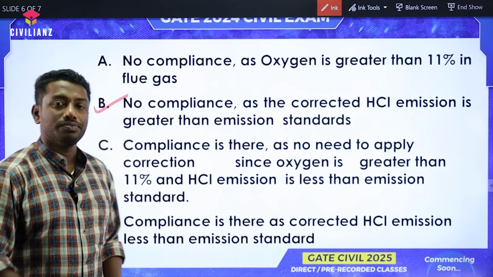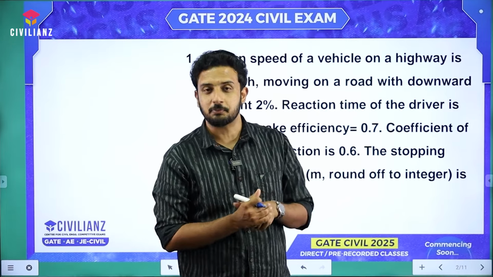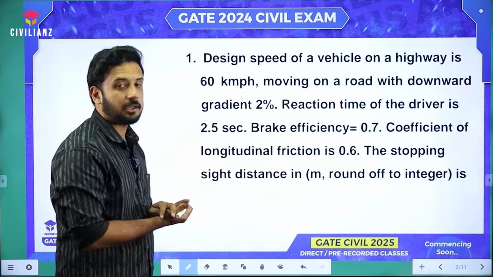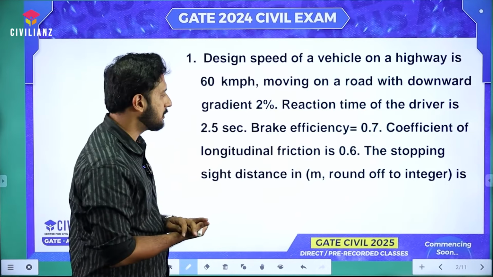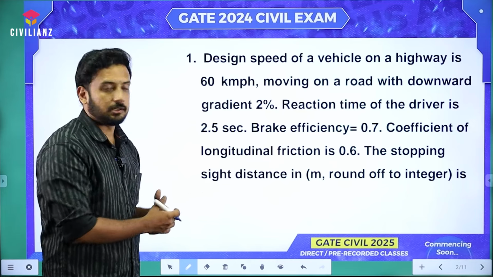So this is the right answer. So hi friends, let's discuss. The questions came from the transportation engineering subject. The first question is from the highway geometric design chapter, related to the stopping sight distance concept, right? So you can read the question here.